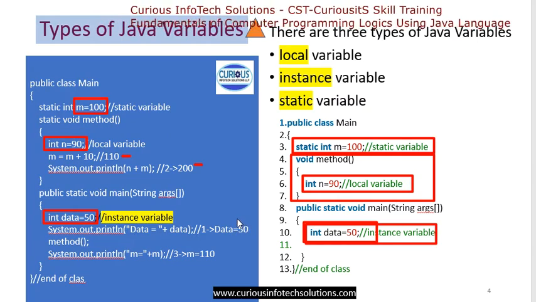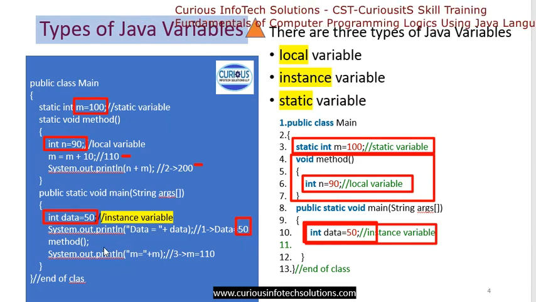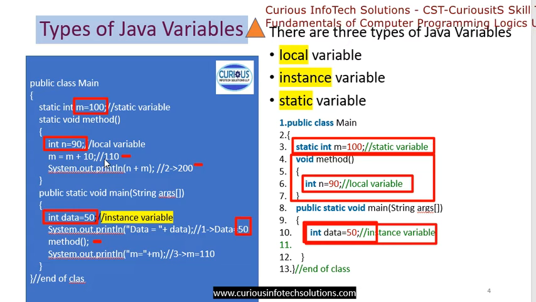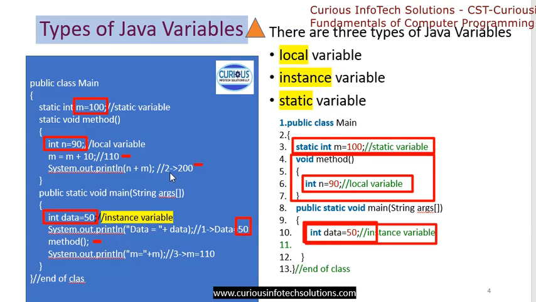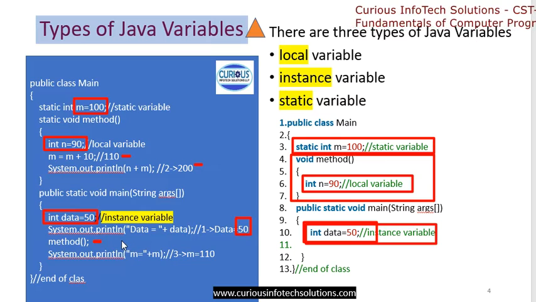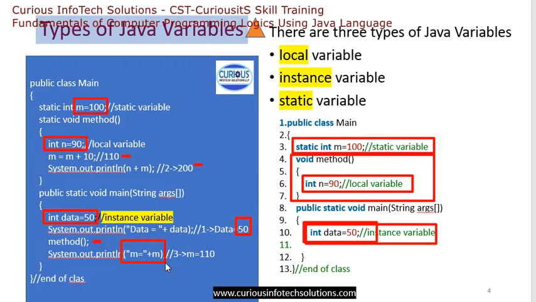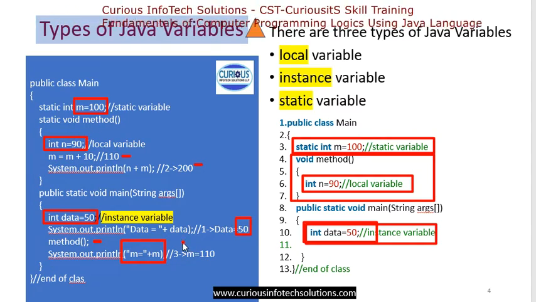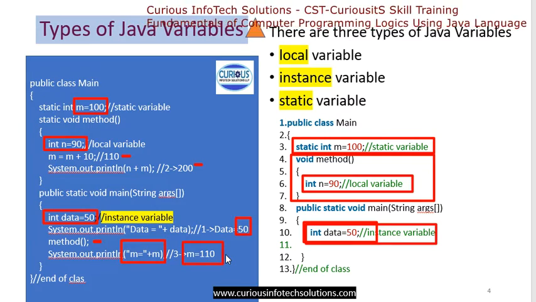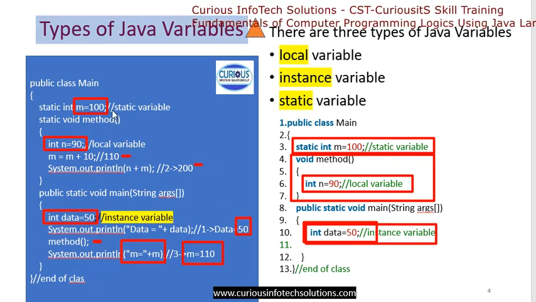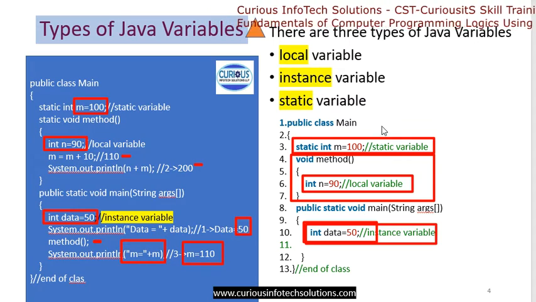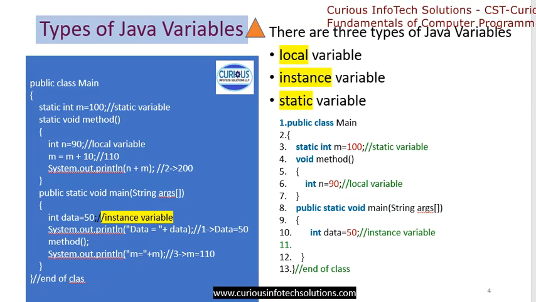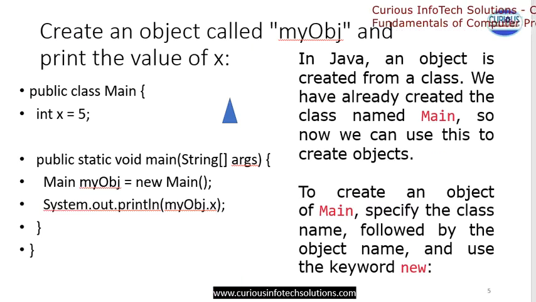So here we will get an output of 50, no problem. Now we are calling this method. As soon as we call it, we will get 110 and 200. And let's say we want to go for this m. We have to go for m; the new m has been found, so the old m is 100, and the new m you will get is 110. So likewise, you can easily manipulate this local variable, instance variable and your static variable. Okay.